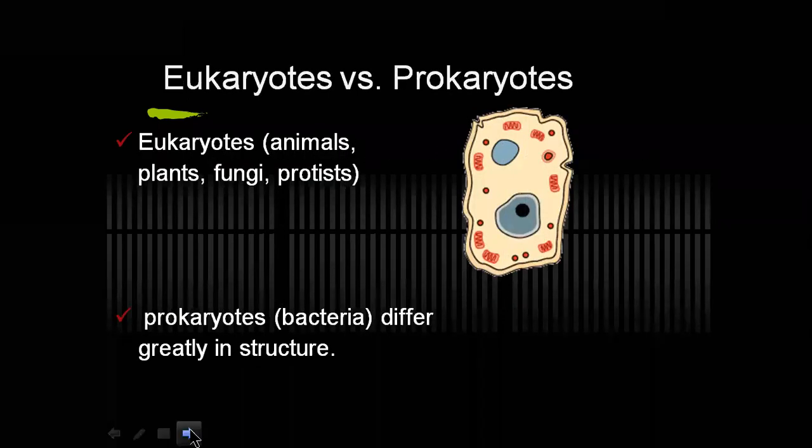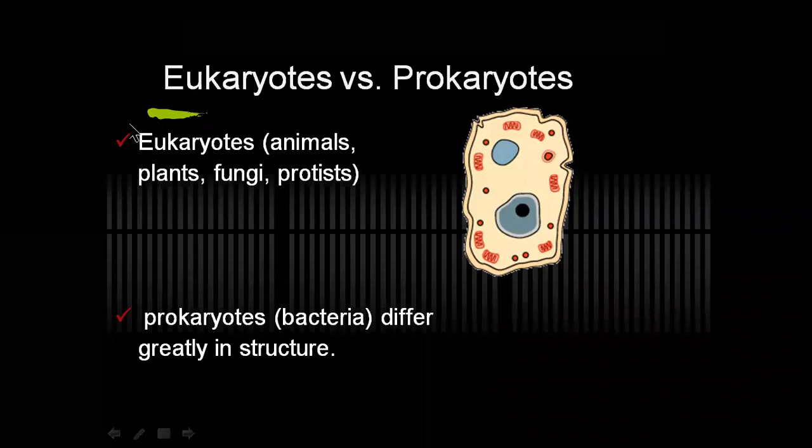After the cell theory was proposed, scientists were able to identify two different types of cells based on the property of the nucleus: eukaryotic cells as well as prokaryotic cells. The organisms which contain eukaryotic cells are called eukaryotic organisms, and organisms which contain prokaryotic cells are called prokaryotic organisms.